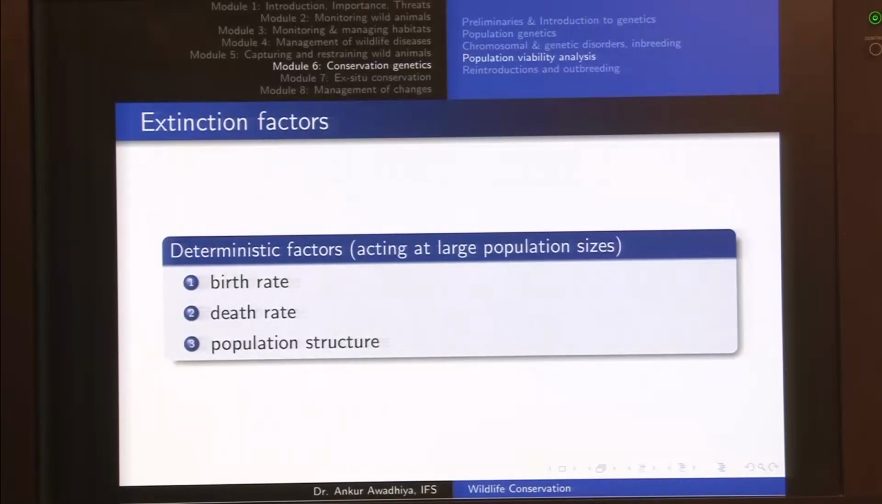Now, to recap, we have these three deterministic factors: birth rate, death rate, and the population structure. So, if your death rate is greater than birth rate, then the population might become extinct, or if the population is comprising only of very old individuals, then also it may be moving towards an extinction.